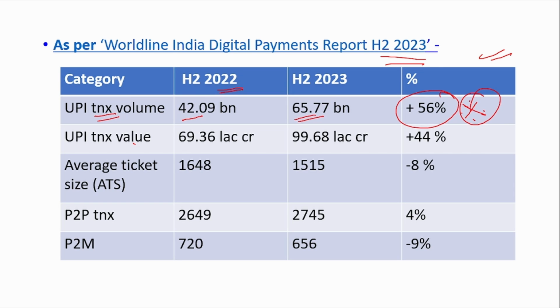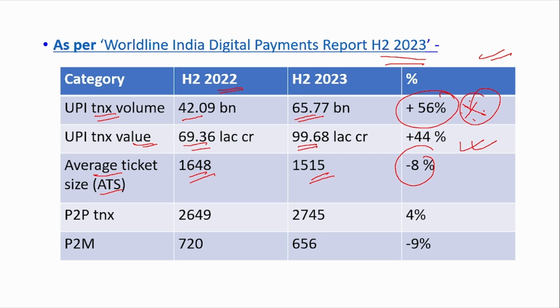In terms of value, it has increased from 69 lakh crore to 99 lakh crore, showing a 44% increase. The average ticket size, that is the average transaction that an individual performs, has reduced from 1648 to 1515. So the reduction is about 8%.